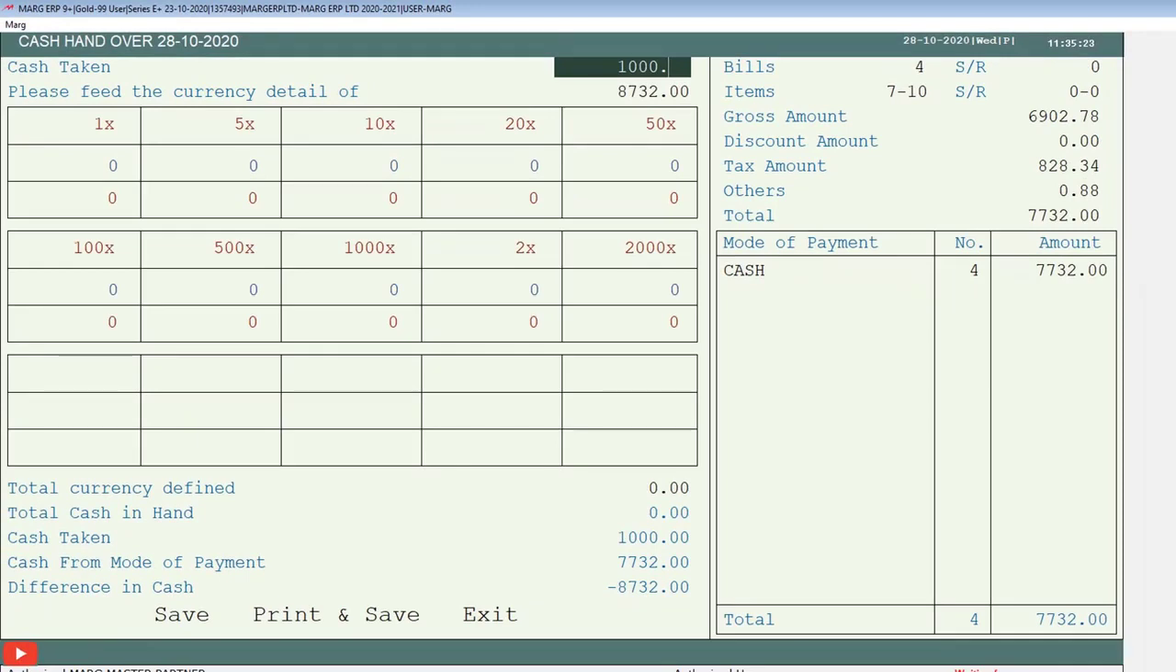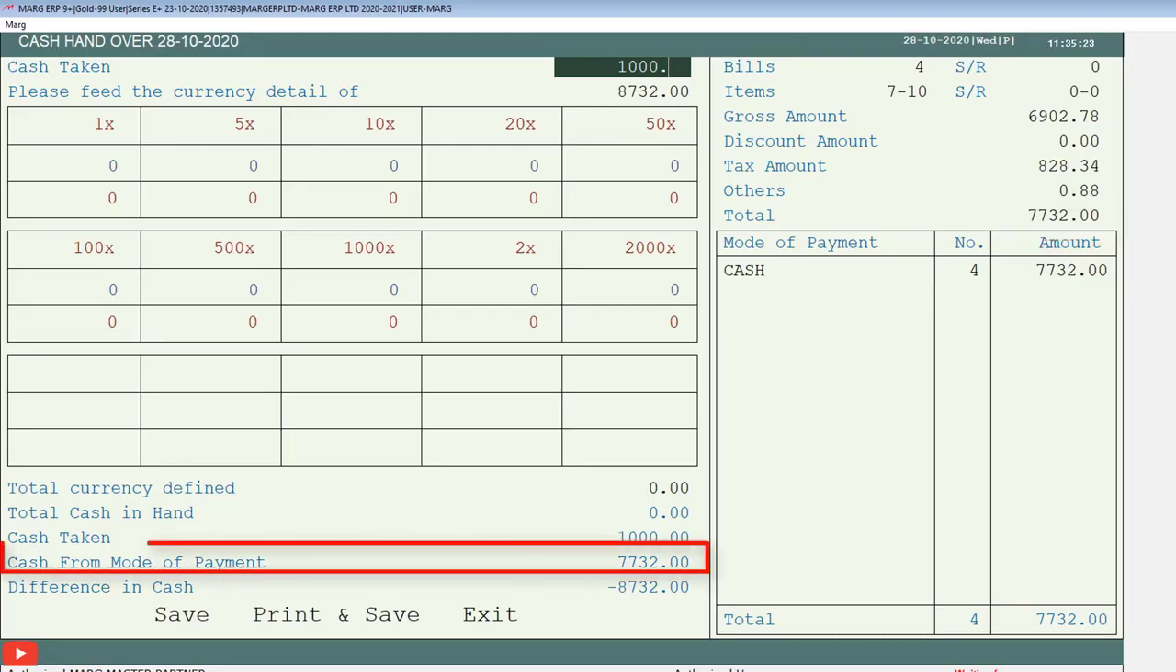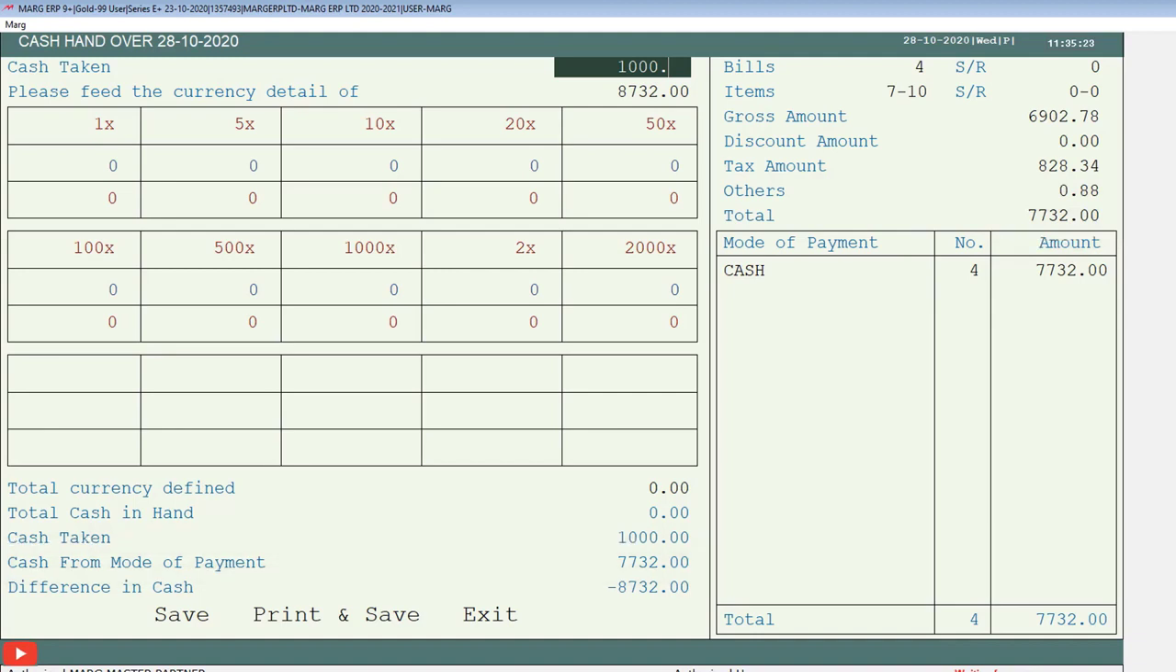Now let's take an example of a cashier. Suppose one of your cashiers has generated bills for the whole day, meaning has received cash payments for which the total amount is 7732 rupees, as mentioned in the cash mode of payment field. And the amount which was kept fixed in the cash drawer in the morning, that was rupees 1000, which was mentioned in the cash taken field. So the total of both is 8732 rupees.